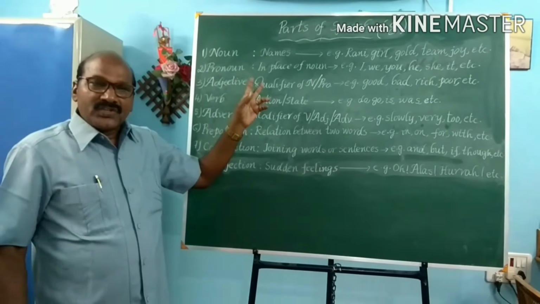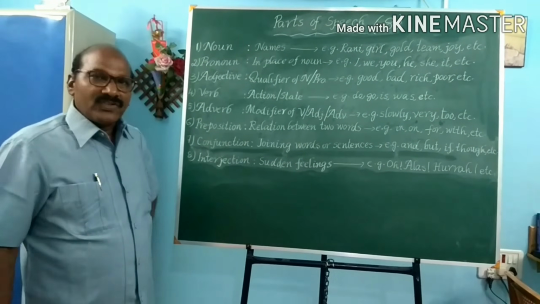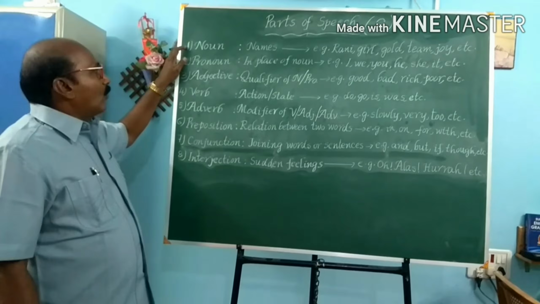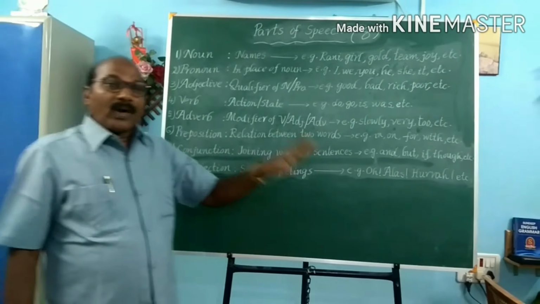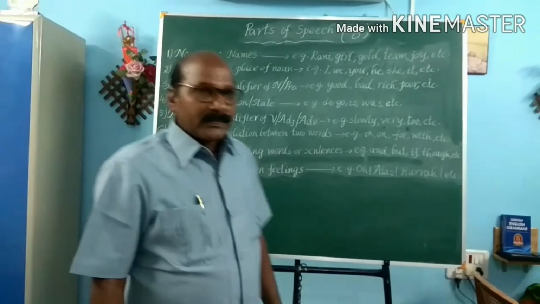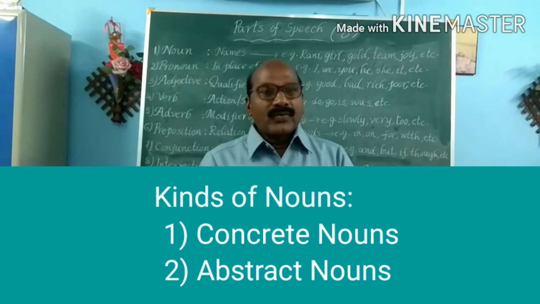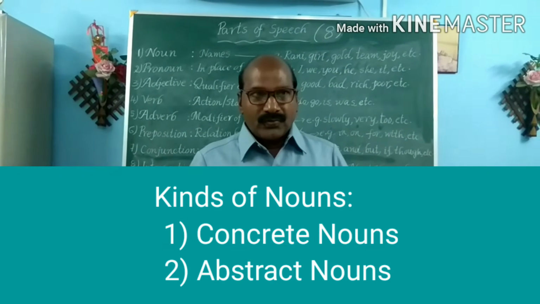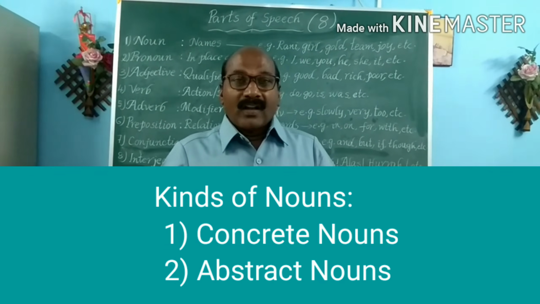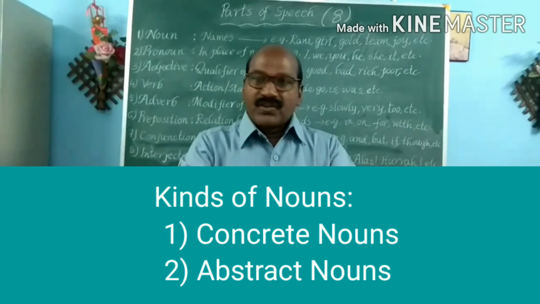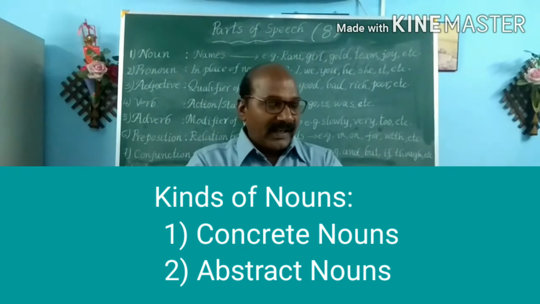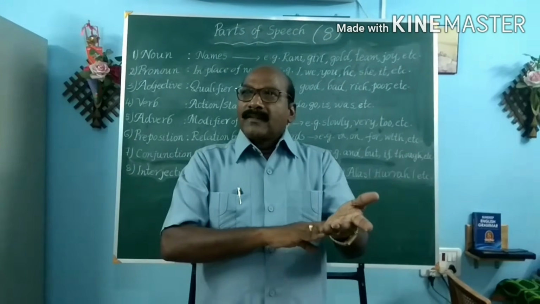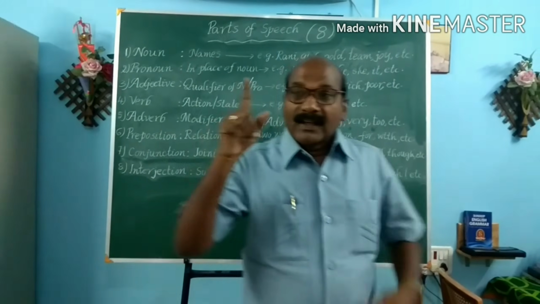But each part of speech has a subdivision. For example, take a noun. A noun is broadly divided into two types. They are concrete nouns and abstract nouns. Concrete nouns are the nouns that can be seen and touched, whereas abstract nouns cannot be seen and cannot be touched.